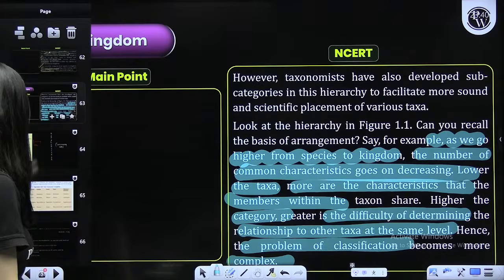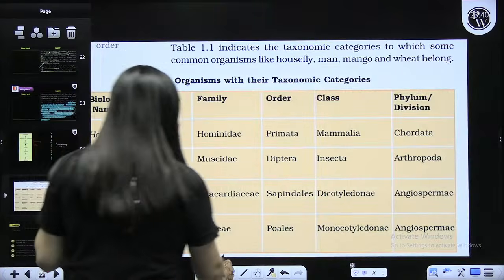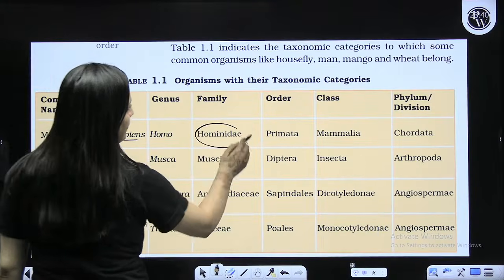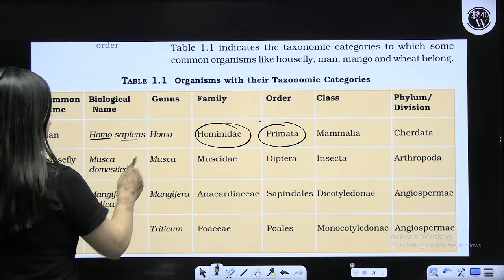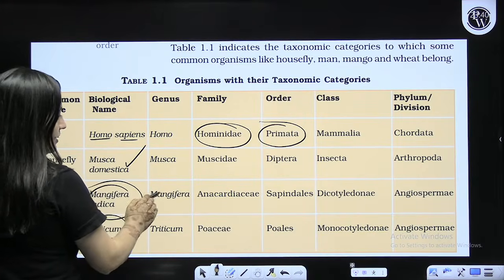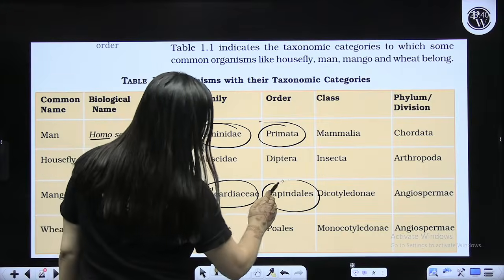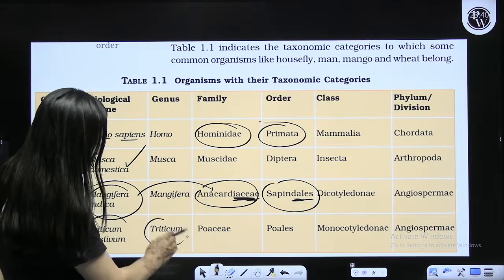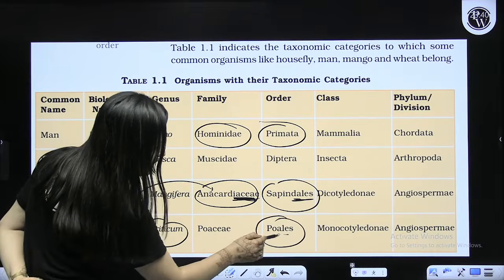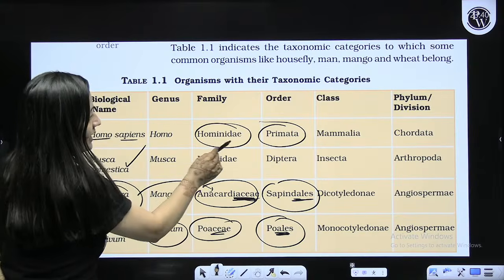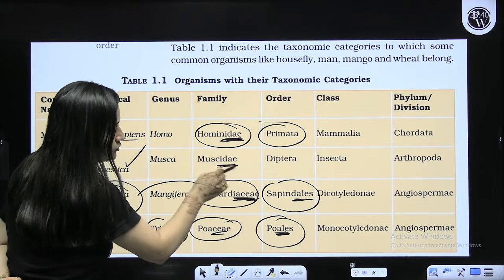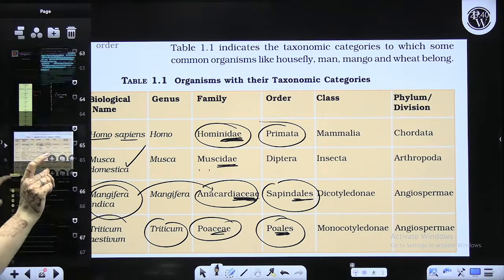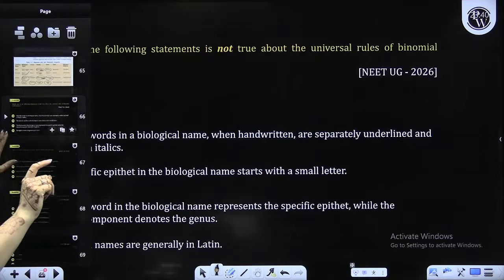This is all about the chapter. This table is also given there. Make sure you revise it and read it well. Like Homo sapiens, human: family Hominidae, order Primata. Musca domestica, very common. Mangifera indica: Anacardiaceae is the family, order is Sapindales. Look at this, the suffix here is ACEAE, ALES. In plants, Triticum aestivum: class monocotyledonae, order ALES, Poaceae family. In animals, the suffix of family is IDAE. These are also details you need to focus on. So this is all about the chapter. The first chapter is done and dusted.